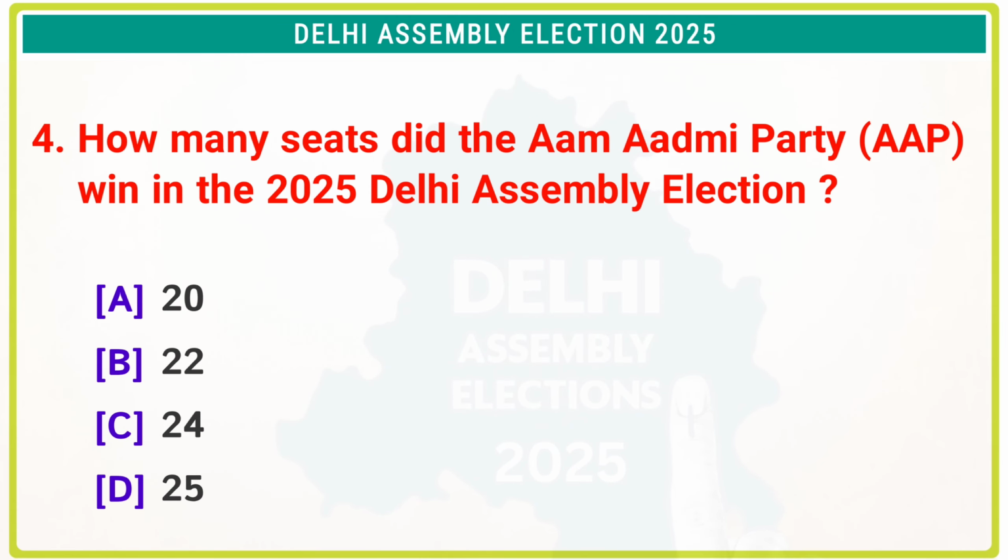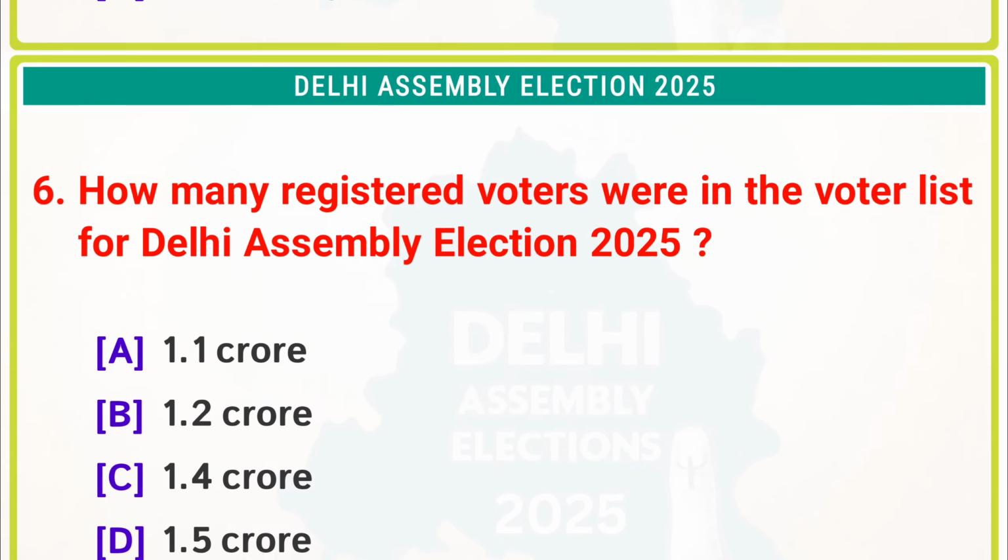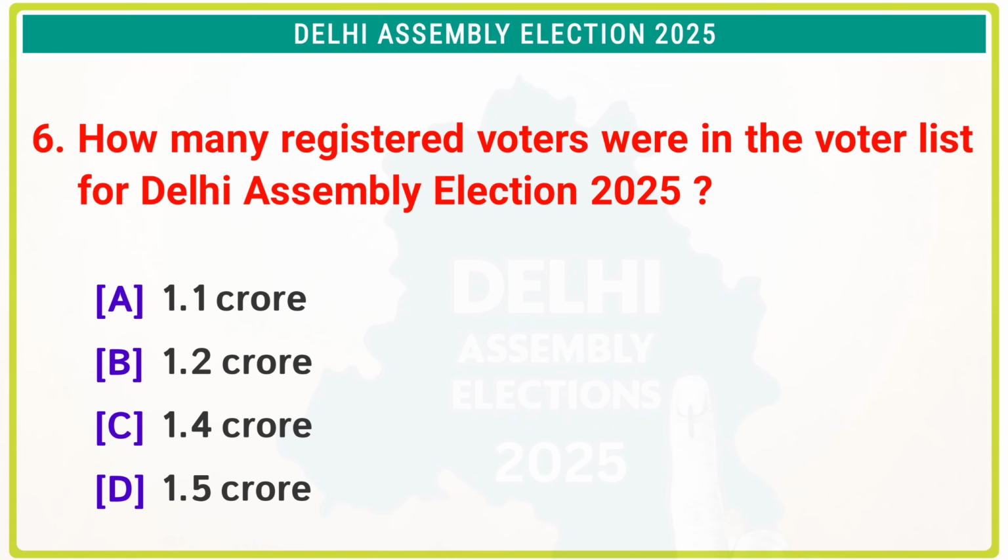How many seats did the Aam Aadmi Party win in the 2025 Delhi Assembly election? The correct answer is option B, 22. When did the voting take place for the Delhi Assembly election 2025? The correct answer is option C, 5th February. How many registered voters were in the voter list for Delhi Assembly election 2025? The correct answer is option D, 1.5 crore.